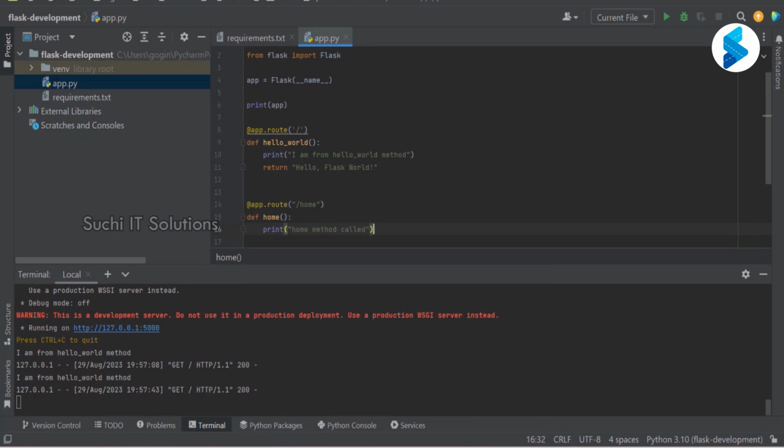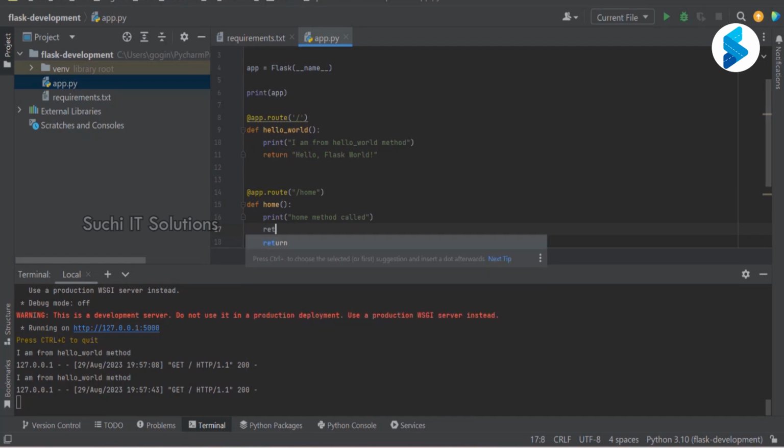Home method called, and here I'm just going to return an HTML response.